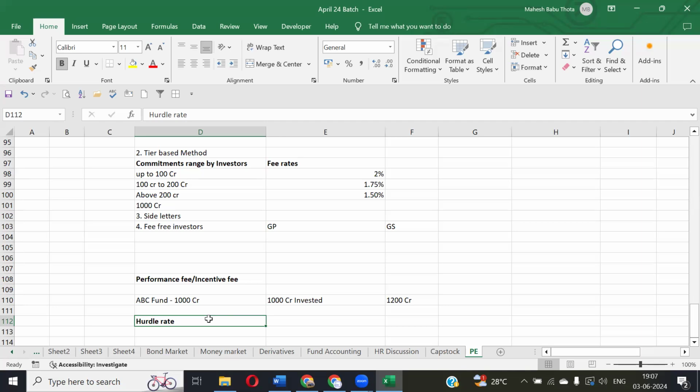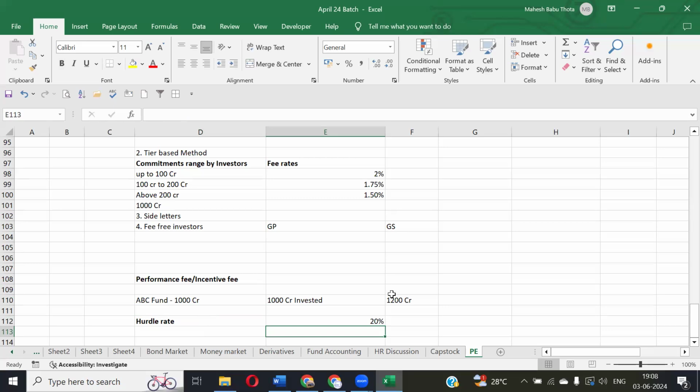So how and when do they have to come, sir? For that reason, the fund will give you one hurdle rate. Hurdle rate is a minimum rate. This is a rate at which the general partner has to generate returns to get eligibility to charge the performance fees. If you want to charge the performance fees, first I need to achieve this hurdle rate. Suppose I'm specifying this hurdle rate as 20%.